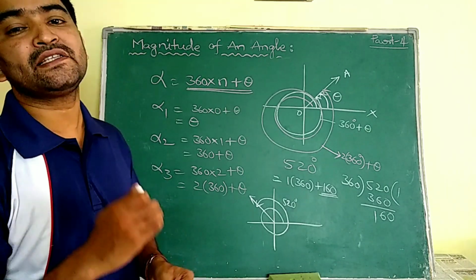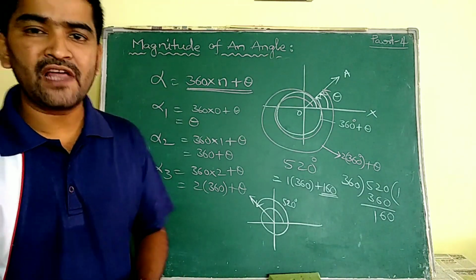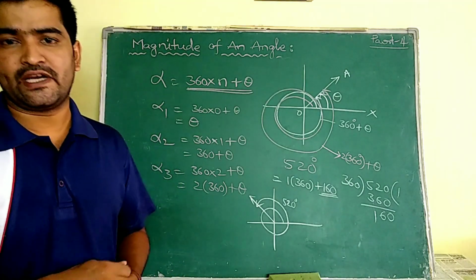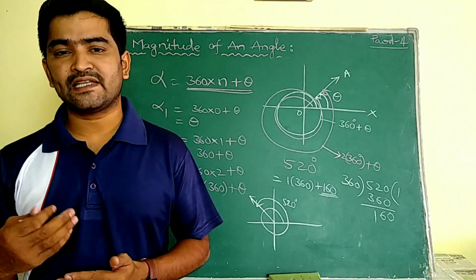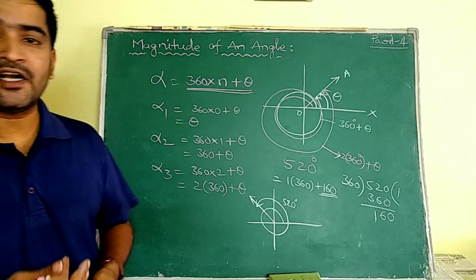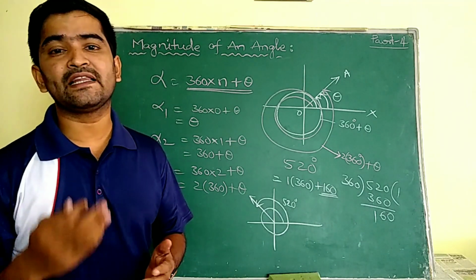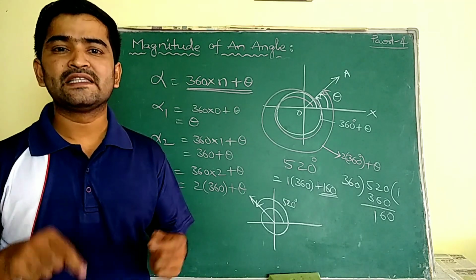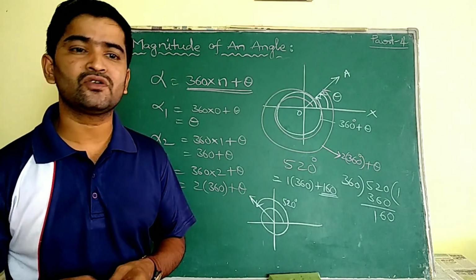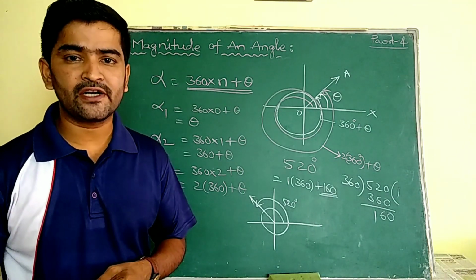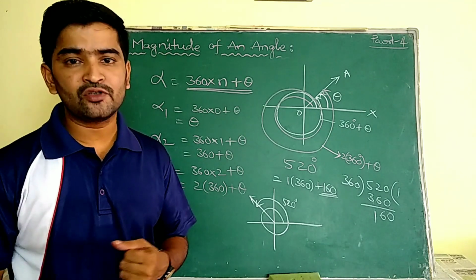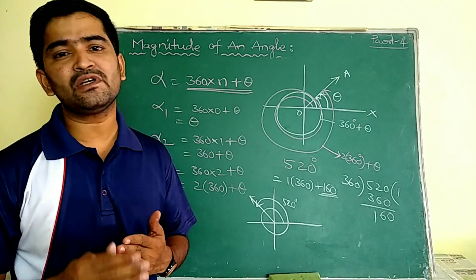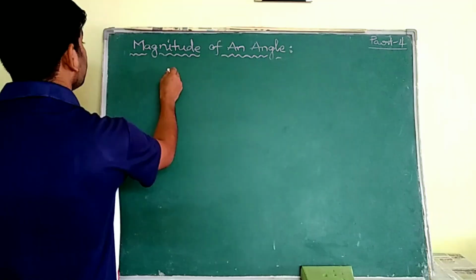If the angle is below 360, then it is very easy for us to locate. If it is more than 360, then we have to find out how many revolutions are there in the given angle. By those revolutions, we have to check which quadrant that particular angle belongs to. Got it? So now I am going to give you some angles. Decide to which quadrant the particular angle belongs.